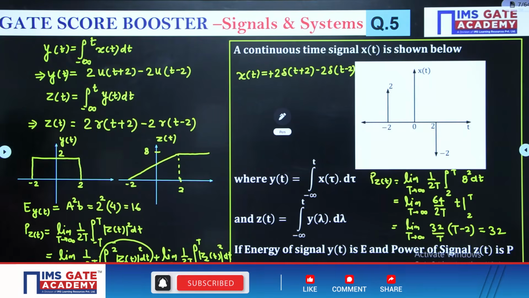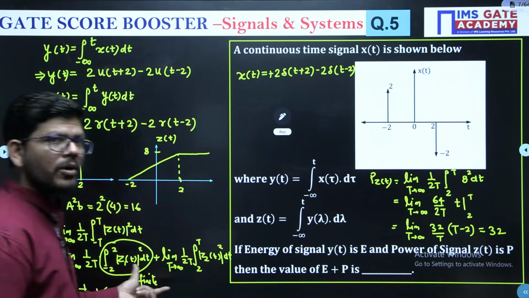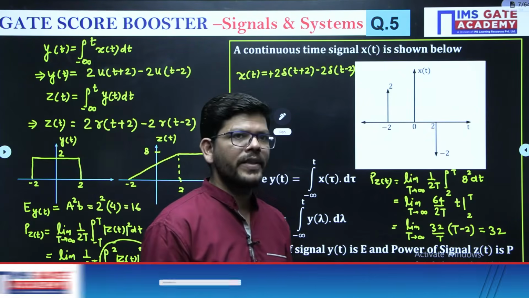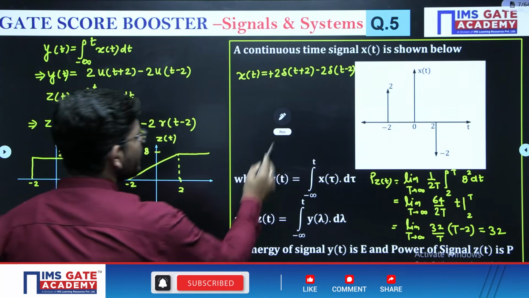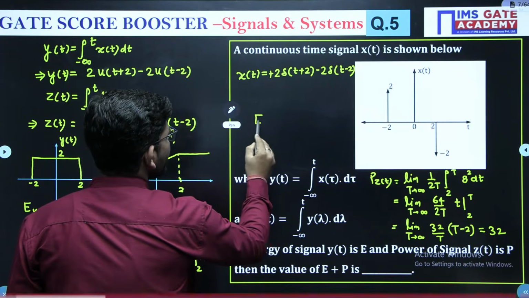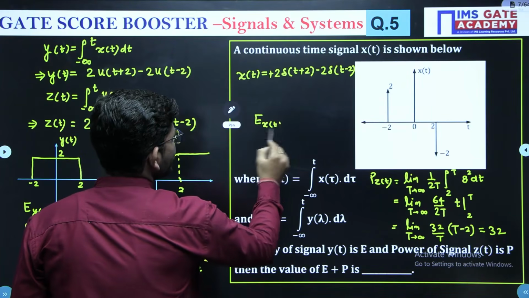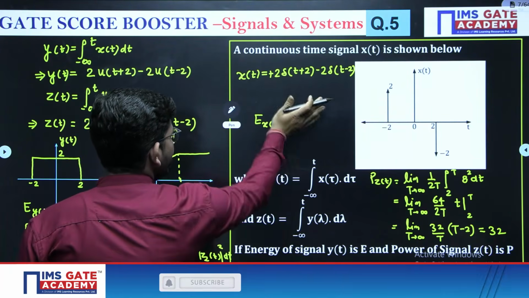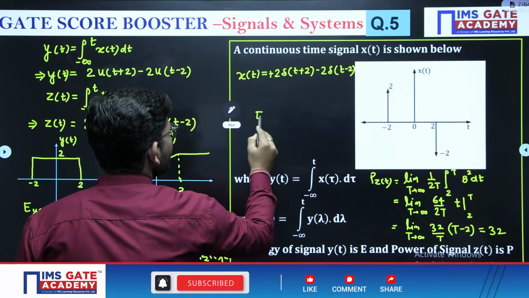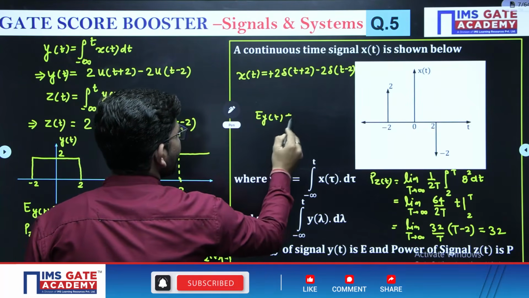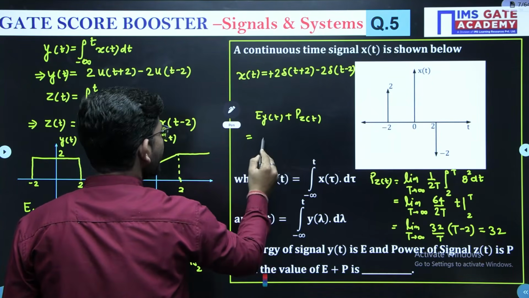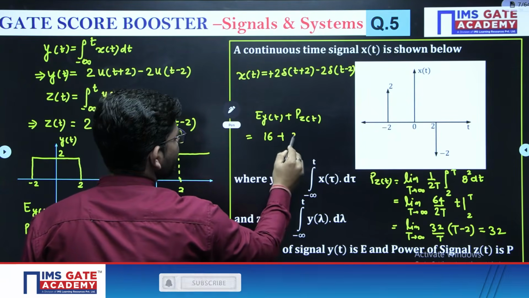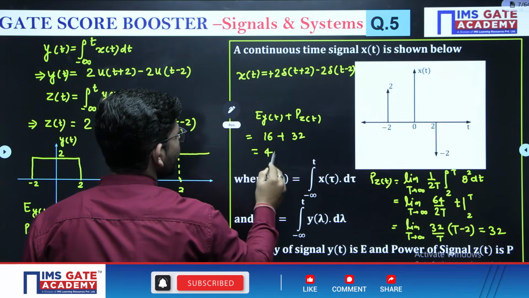So just see, this is how intelligently you have to solve this to get the energy, sorry, to get the power. Okay, so we have to get the sum of E plus P, meaning energy of x of t, where E is basically the energy of y, so the energy of y plus the power of z, what is going to be their sum? This value we have calculated 16, this value we have calculated 32, so the answer is going to be 48.